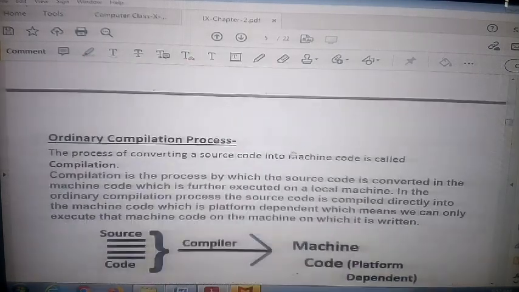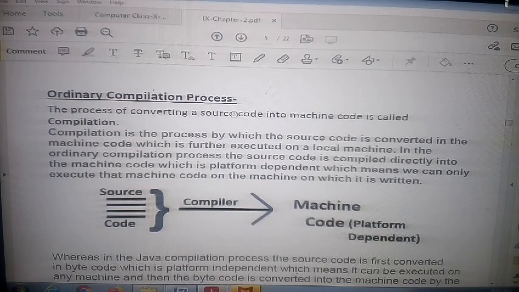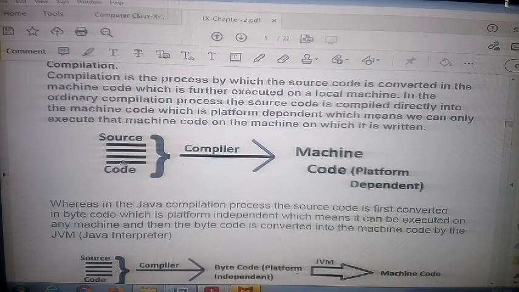Next, the order of the compiling process. Source code must first be compiled and converted to machine code.